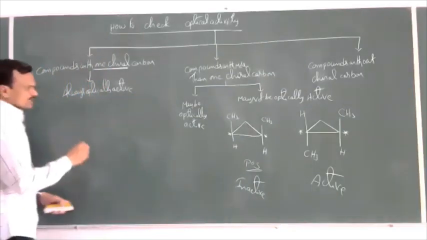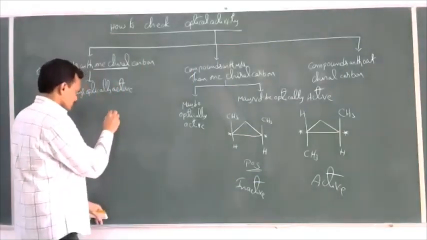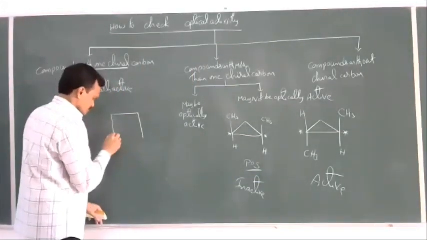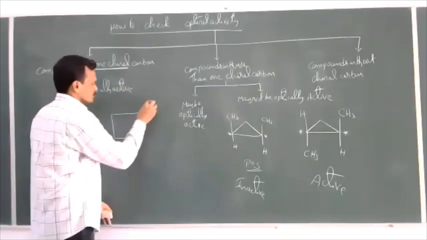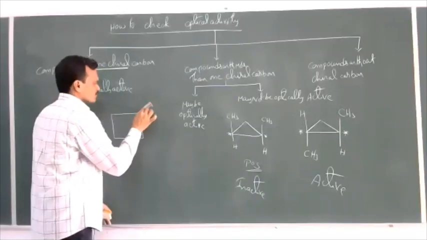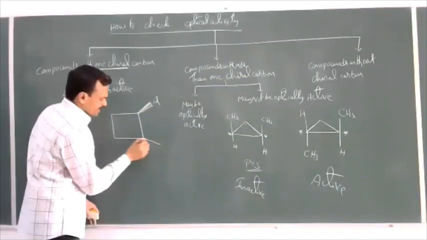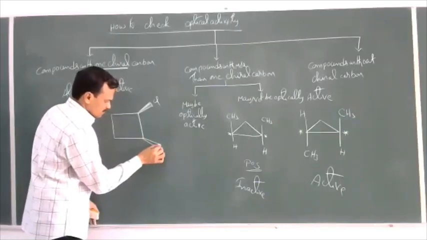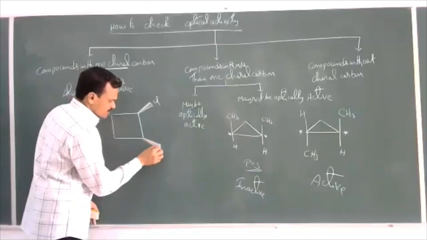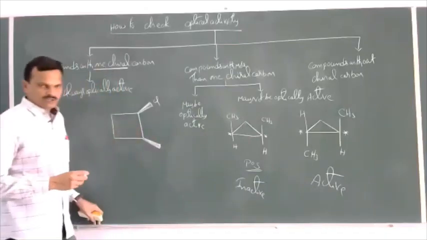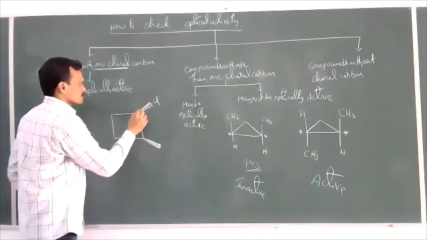With 4 carbons I'll take here. This is cyclobutane. Two chlorines which are oriented above the plane. This is nothing but a wedge dash formula. Like this is there. And one more present here like this.